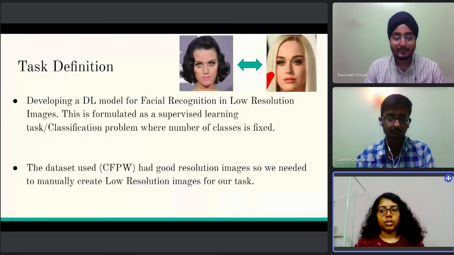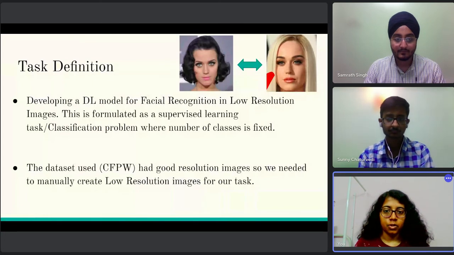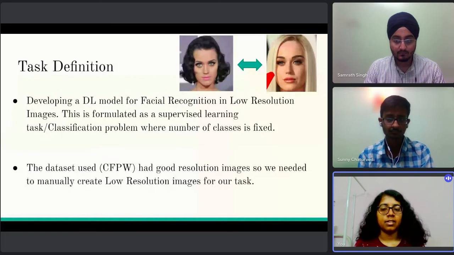So let's first talk about the task definition. We are basically developing a DL model for facial recognition in low resolution images. This is formulated as a supervised learning task or classification problem where the number of classes is fixed. We can see in the image above what exactly we are planning to do, that these two images belong to the same person. So basically we are recognizing the faces of the person.